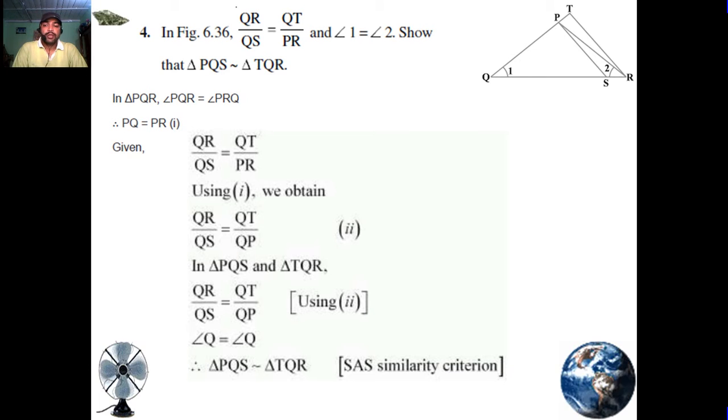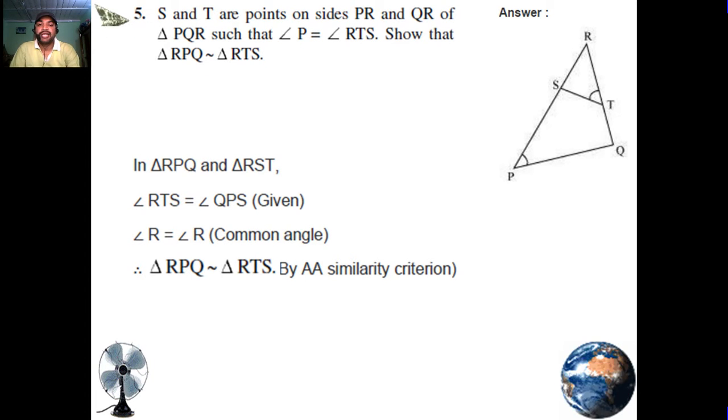Given QR upon QS equals QT upon PR, using first we obtain QR upon QS equals QT upon QP. Equation number second, in triangle PQS and triangle TQR, QR upon QS equals QT upon QP. Using second, angle Q is equal to angle Q, that is, triangle PQS is similar to triangle TQR by SAS similarity criterion.